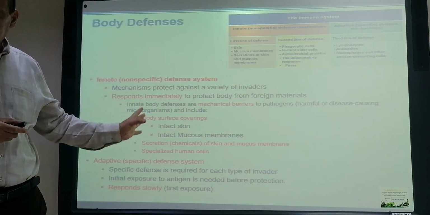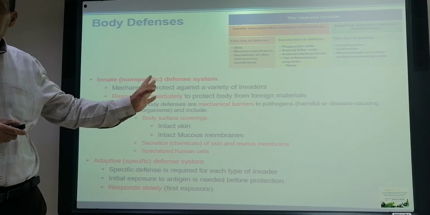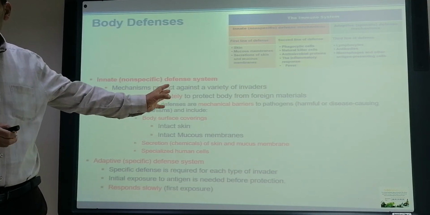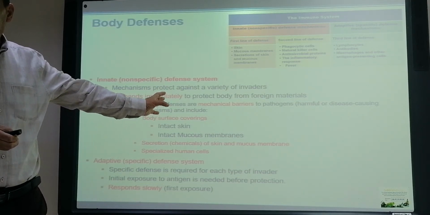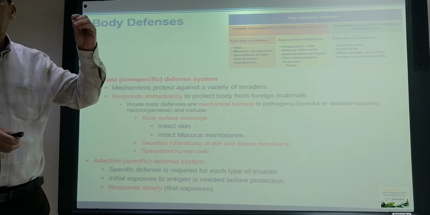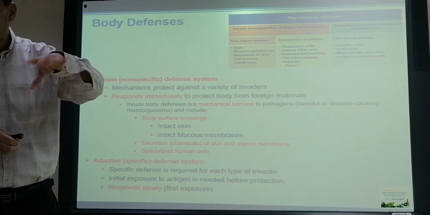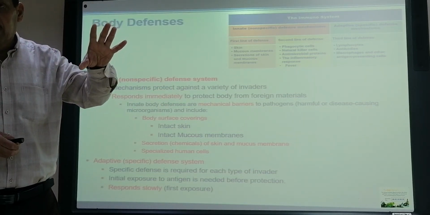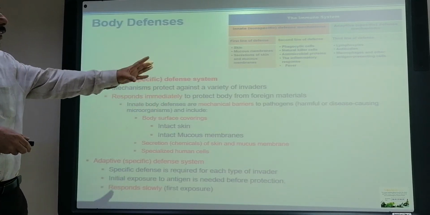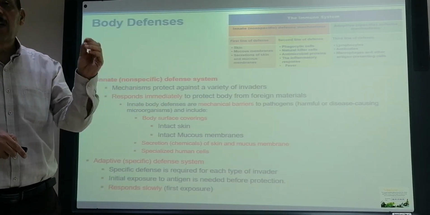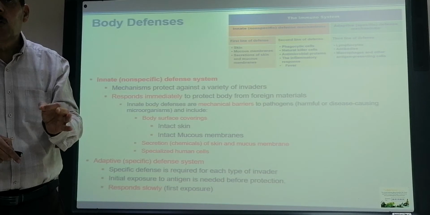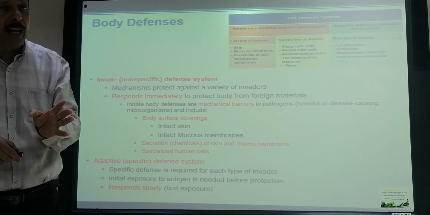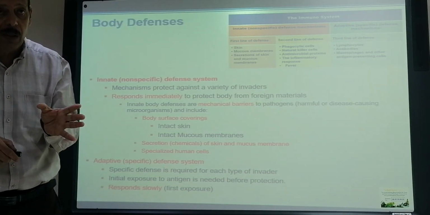So we have the innate mechanism, and we said that it is the first line of protection, and it will act against all types of invaders. The second one, which is the adaptive, is specific to a certain microorganism or to a certain antigen.